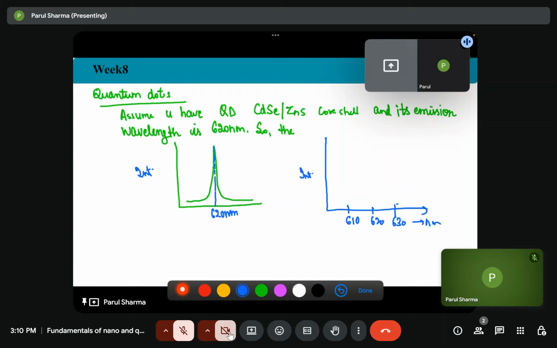So it will be like this. So this is the emission wavelength range.